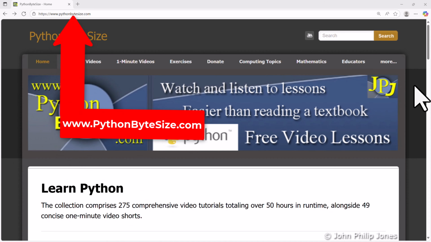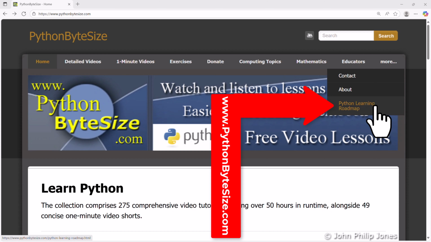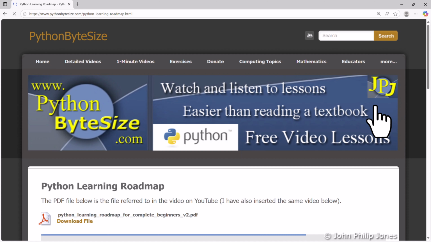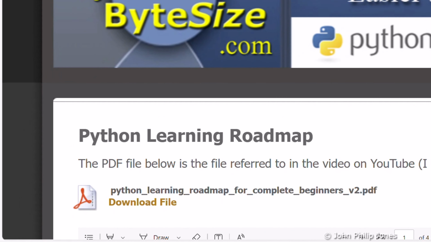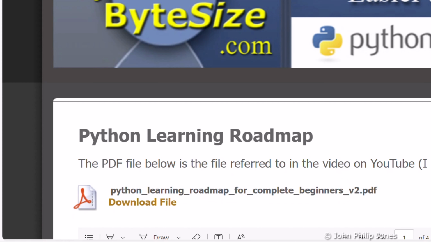If you go to this website, click here onto more and go down to where it says Python Learning Roadmap and click onto that, you'll come to this page where down here you can see it says Python Learning Roadmap for Complete Beginners. This is a file that I generated with the use of Copilot and uploaded to this website, and I showed how this file was generated in the last video of this playlist.